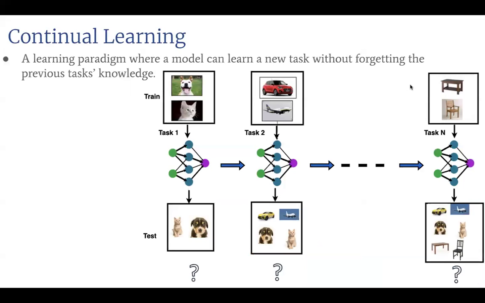Inspired by how human beings learn, continual learning refers to a learning paradigm where a model can learn a new task without forgetting the previous task's knowledge. For example, a model capable of continual learning, like the one shown in the picture, should not forget how to classify cats and dogs while learning cars versus planes classification.